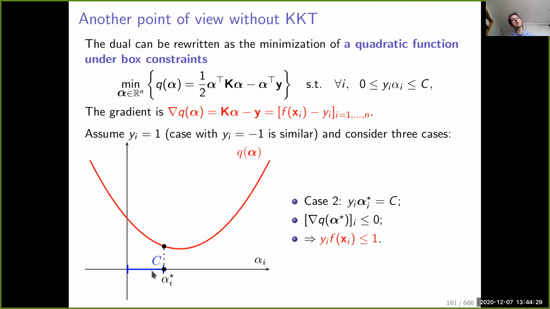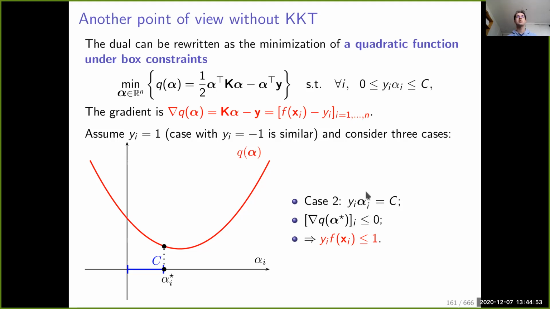Since it is hitting the right part of the interval here, it has necessarily to be at a place where the objective Q is non-increasing. So it means that the partial derivative of Q with respect to alpha_i has to be non-positive.